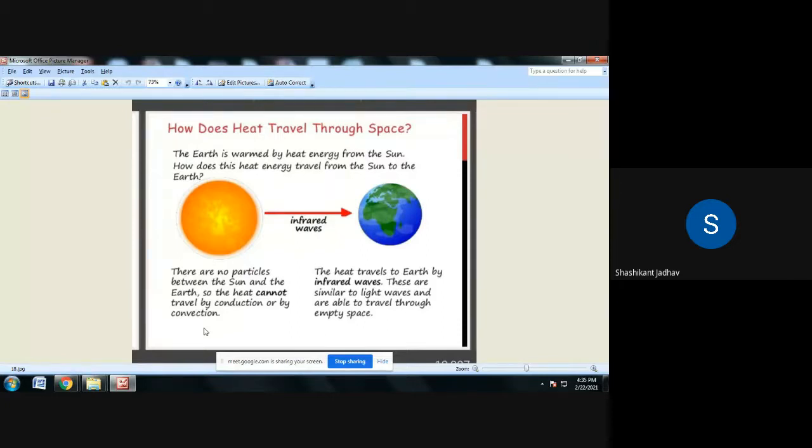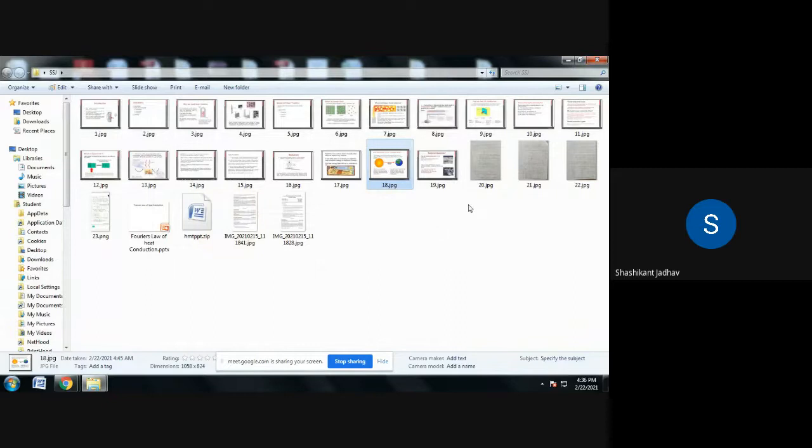So the heat travels to earth by infrared waves. These are similar to light waves and are able to travel through empty space. This is the sun and this is the earth. In between these two there is no environment, no medium. Still the heat transfer takes place from the sun to the earth because of radiation. So this is about radiation.